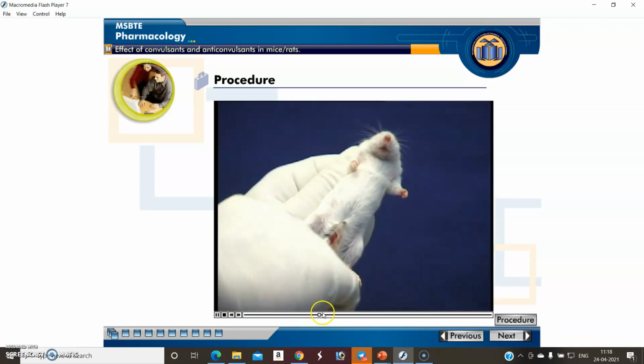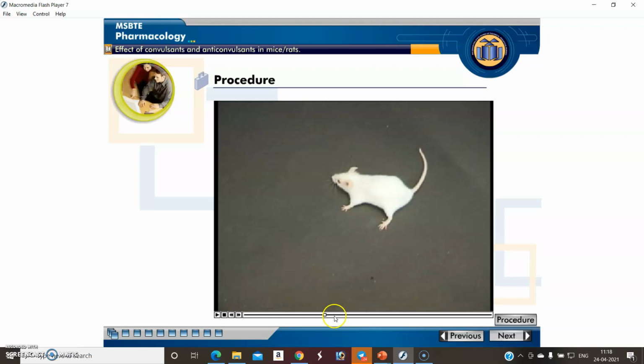Then after administration, we observe the effect on the animal. Look at this picture. The head movements are jerky and the tail is S-shaped. Those are the characteristics of convulsions. Now we administer another dose. See, look at the jerky movements of the head and the Straub tail.